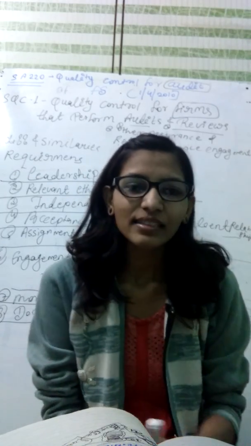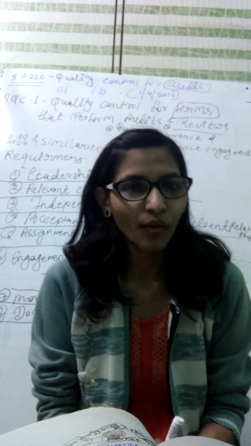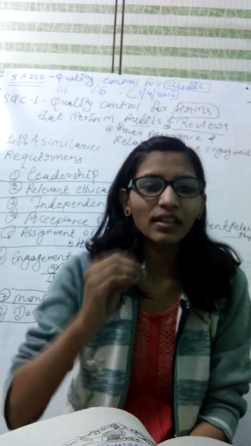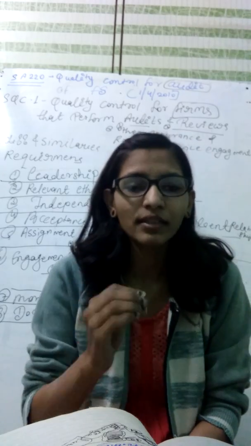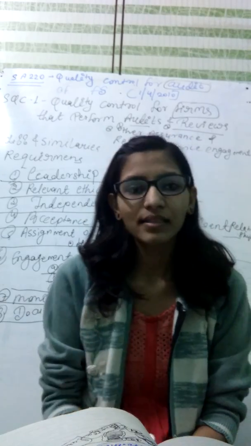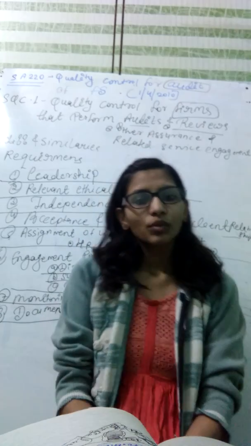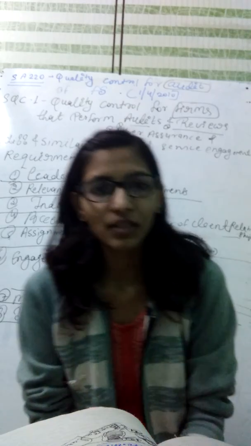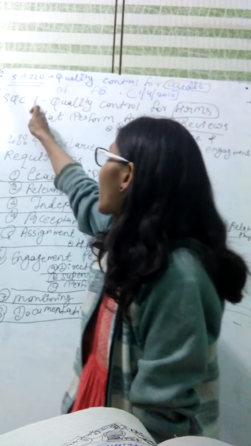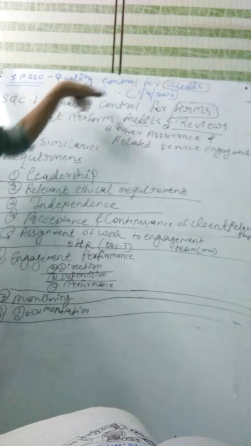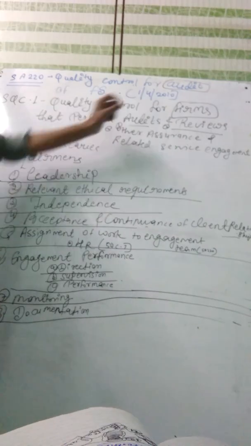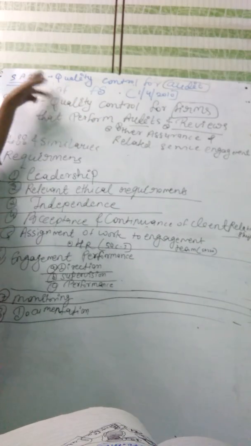Now we start the series on standards on auditing. First and foremost, we discuss SQC 1 as well as SA 220. Both are talking about quality control, but there are some differences. SA 220 talks about quality control for the audit of financial statements. 1 April 2010 is the effective date of SA 220.